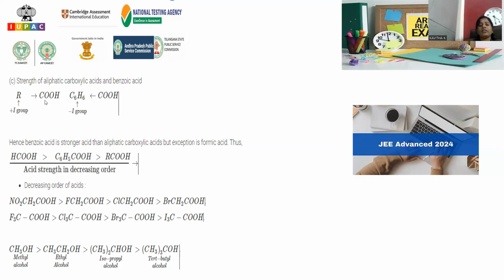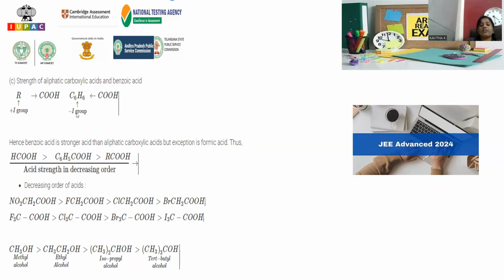So we are going to compare. For example, I'm taking CH3COOH and C6H5COOH. That means one is acetic acid, second is benzoic acid. What is the strength of aliphatic and aromatic? How can we compare? Always this alkyl is a plus I effect group. So alkyl has a natural tendency to release electrons, so acidic strength decreases. So plus I effect, acidic strength will be lowered.